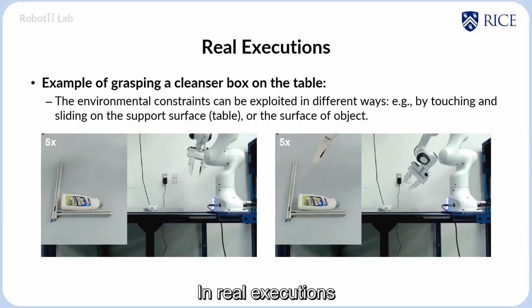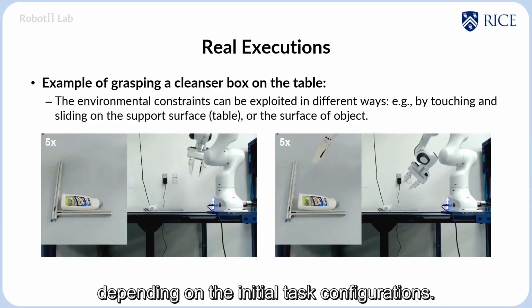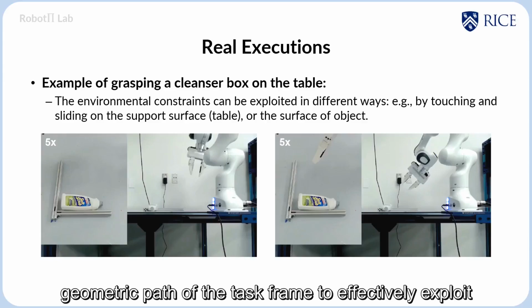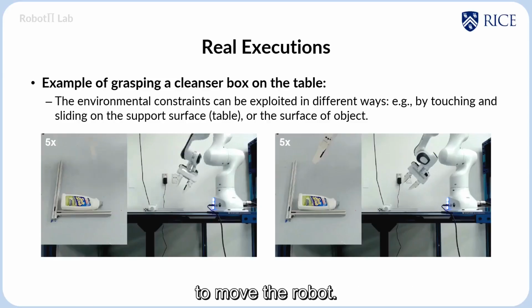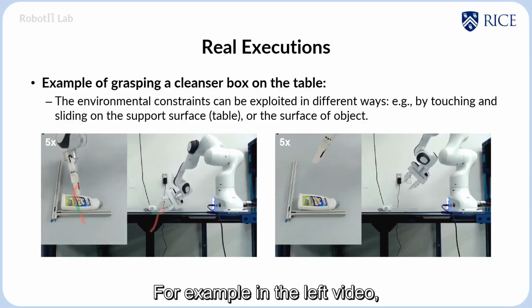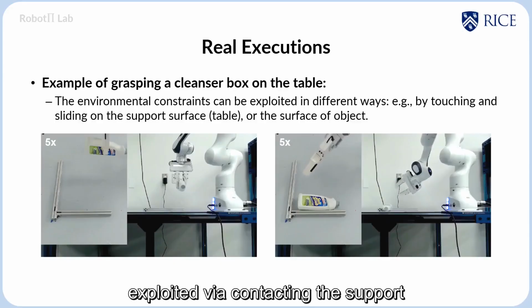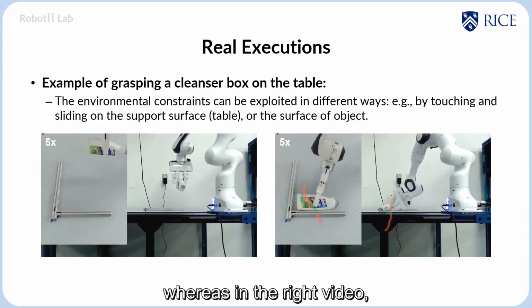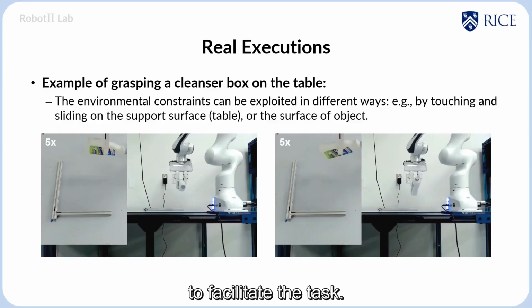In real executions for grasping, we found that our framework can exploit environmental constraints in different ways depending on the initial task configurations. The green lines are the geometric path of the task frame to effectively exploit environmental constraints, and the red lines are the trajectory of impedance controls commanded to move the robot. For example, in the left video, the environmental constraints were exploited via contacting the support table surface, whereas in the right video, the robot exploited the object's surface to facilitate the task.